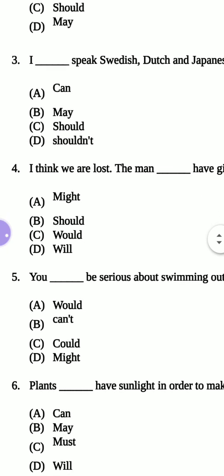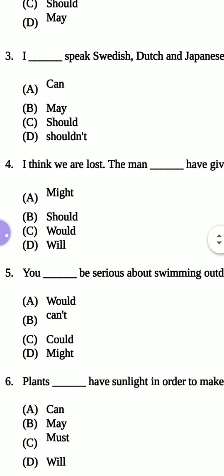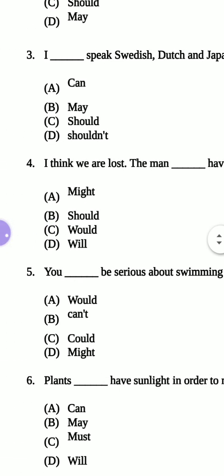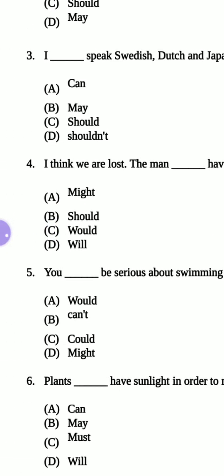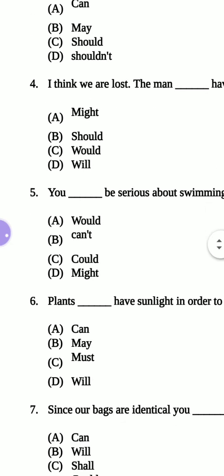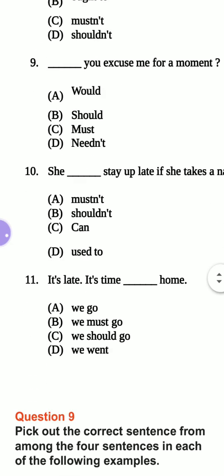Question number 3. I blank speak Swedish, Dutch and Japanese. What is that? Ability is there. So the answer will be I can speak. So you will do this one also.